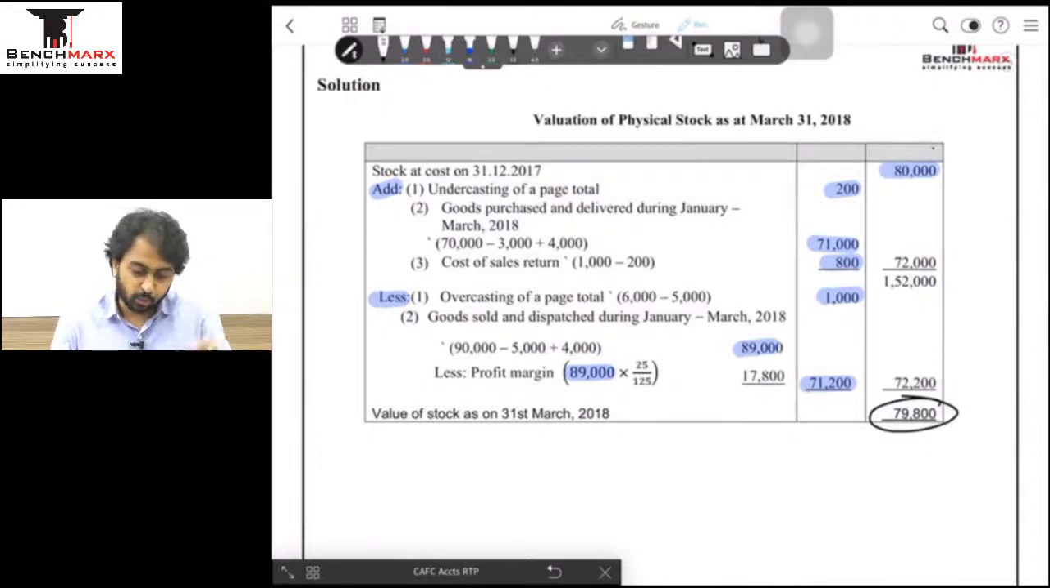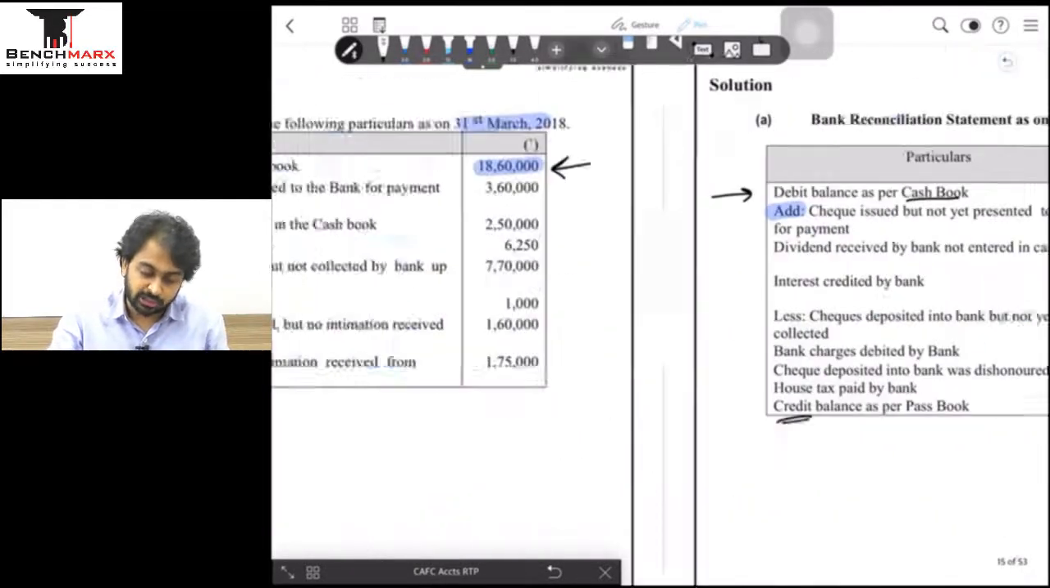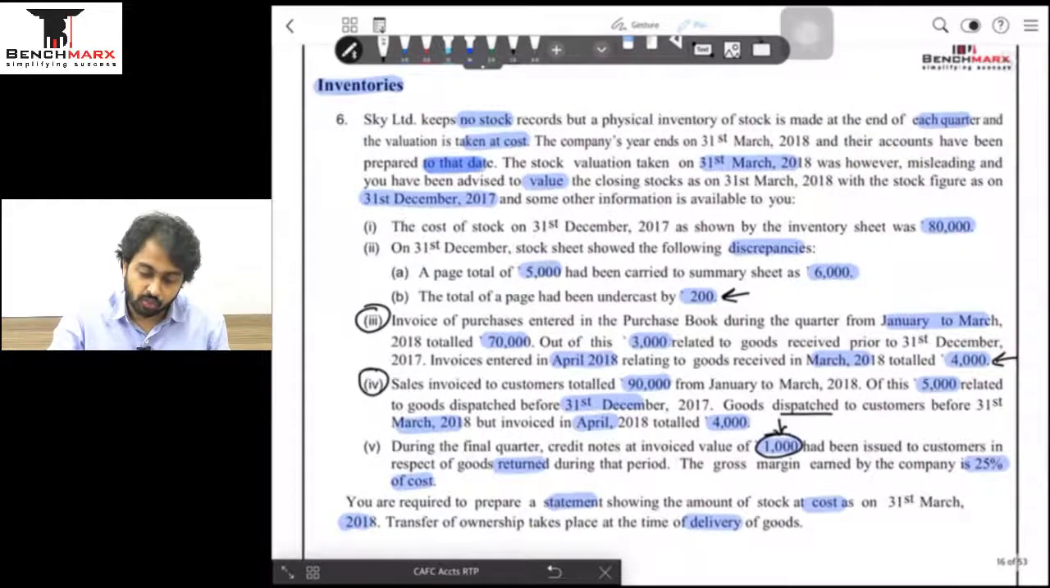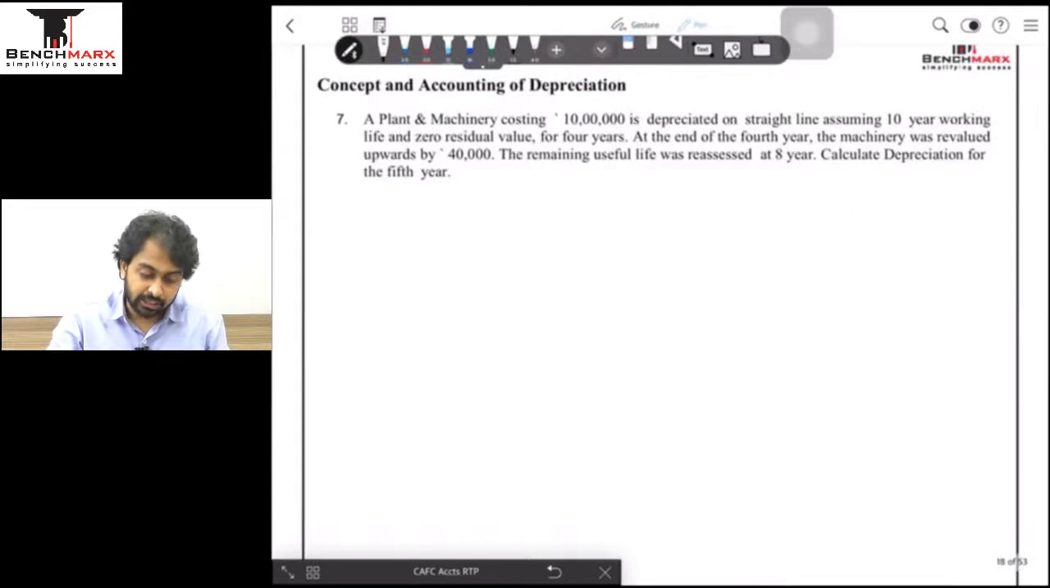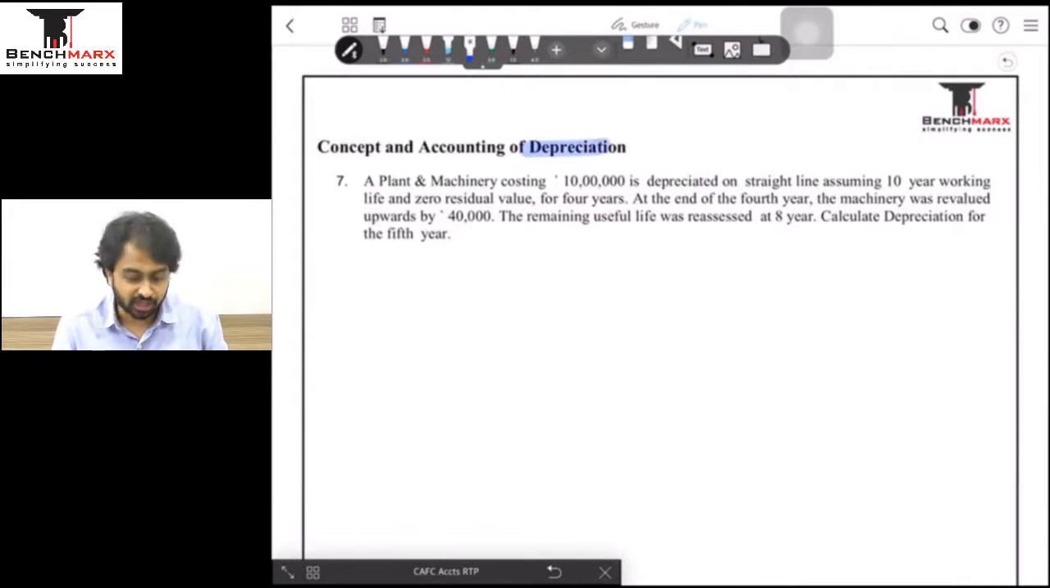Okay. So one more question gone. Question number 6 is gone, and in the previous one question number 5 was gone. Let us now move ahead with question number 7, and that 7 is on the concept of depreciation. Now a small intro. I think this concept is on revaluation. We'll quickly discuss what revaluation is, what depreciation is, and then we will jump on this question.